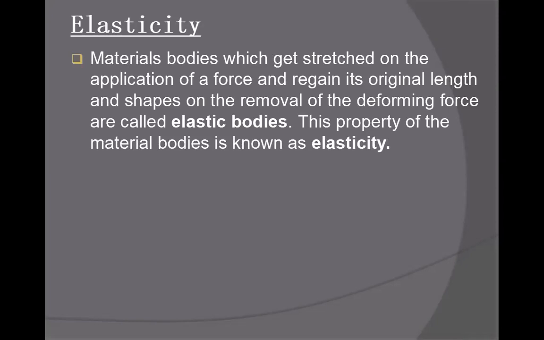And the material which regains the original position and original length after removing the deforming force is called elastic material. Elastic material has a property, elasticity. Elasticity is the property of the elastic material by which it regains the original shape. For example, material bodies which get stretched on the application of a force and regain their original length and shape on the removal of the deforming force.